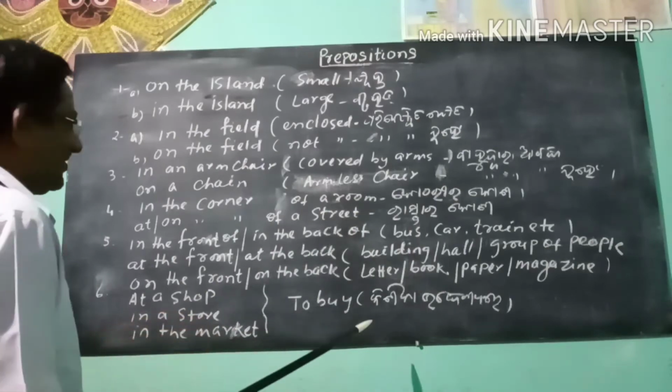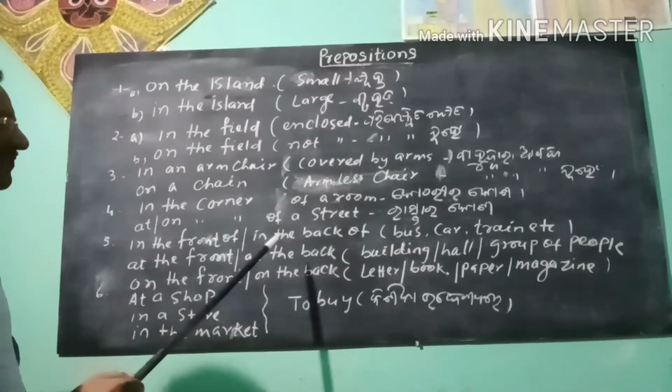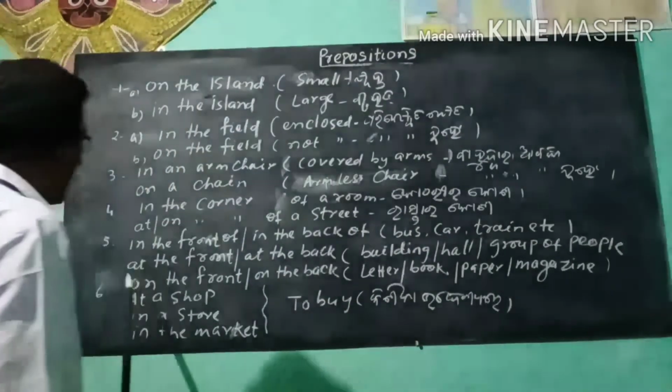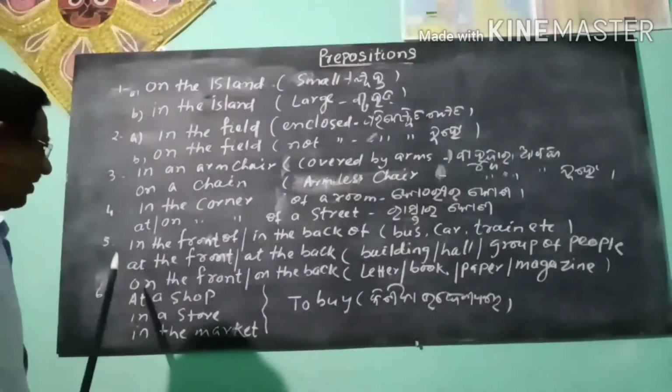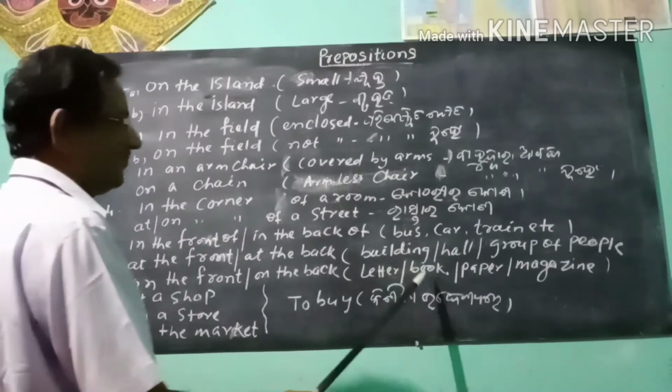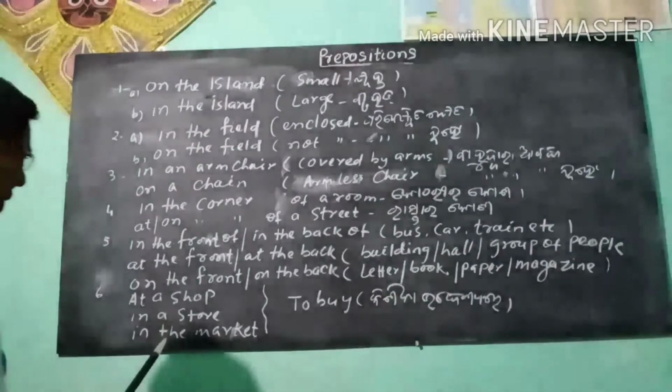In which cases? In the front, in the back: bus, car, train. At the front, at the back: building, hall, group of people. On the front, on the back: letter, book, paper and a magazine.